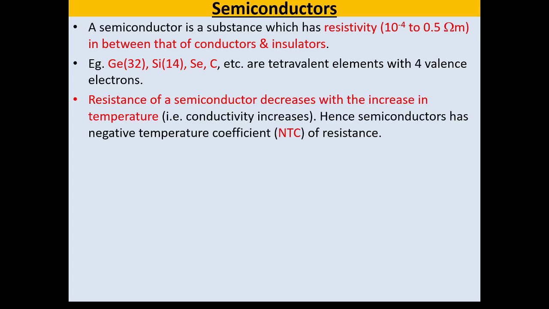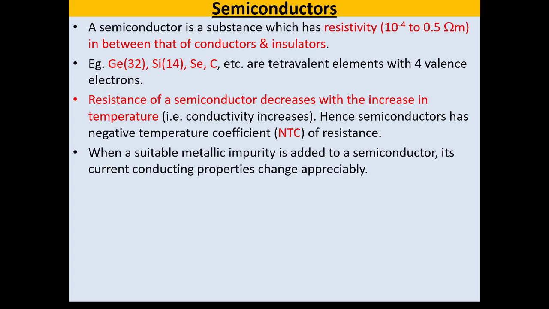So resistance of a semiconductor decreases with increase in temperature. So whenever temperature of a semiconductor increases, its resistance goes on decreasing. That's why a semiconductor has negative temperature coefficient of resistance. So when a suitable amount of metallic impurity is added to a pure semiconductor, its current carrying capacity or conductivity increases appreciably.